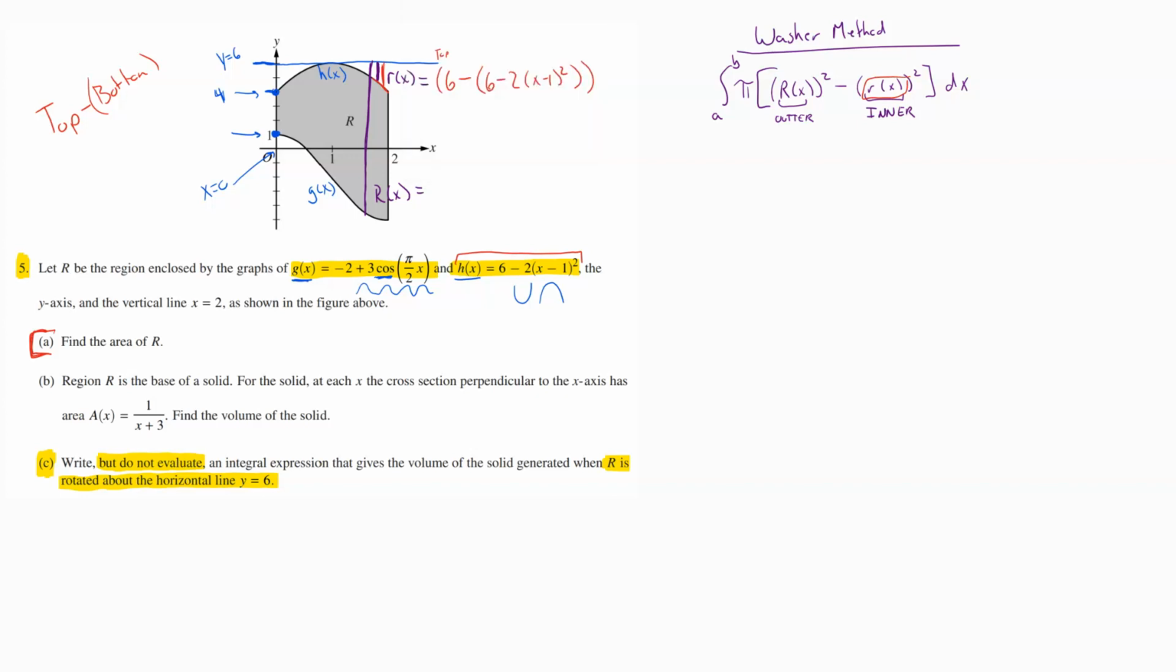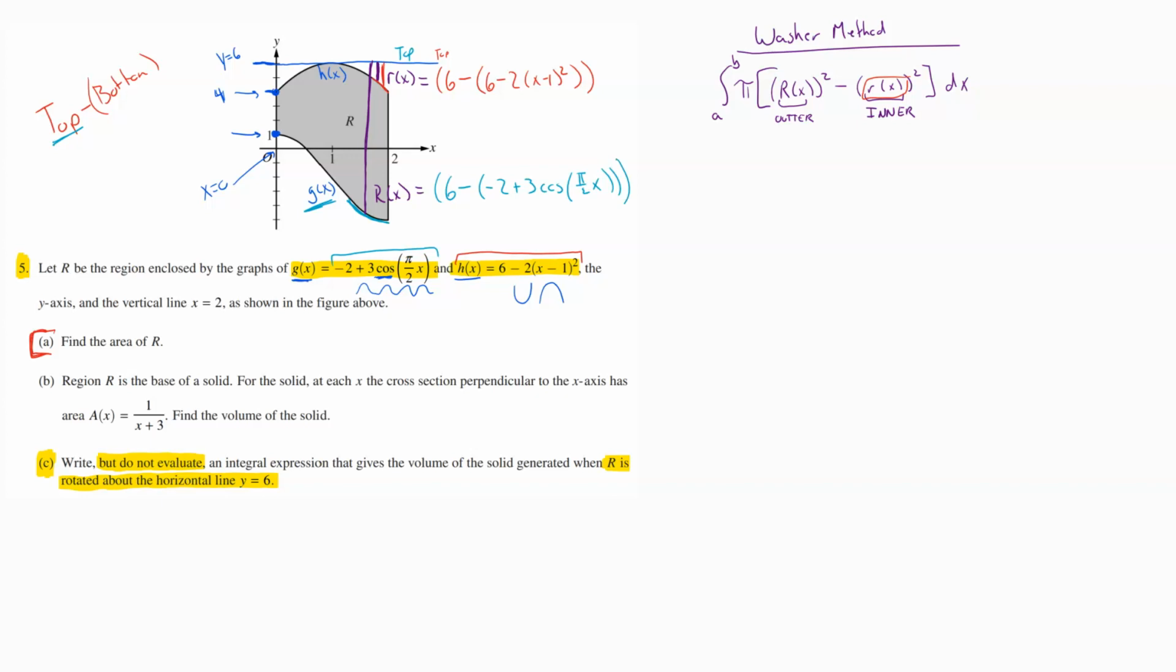Now to find my outer radius, I play the same game. I'm doing top minus bottom. The top is still this function right here, it still would be 6. So I've got top minus, and now my bottom equation is going to be my g of x equation, because that's the one that's down here. And g of x is given to us by this equation: negative 2 plus 3 cosine of pi over 2x, close, close, and close, one big old time.